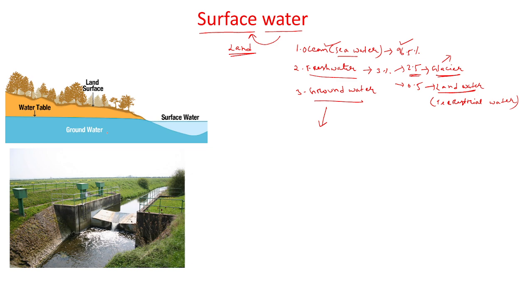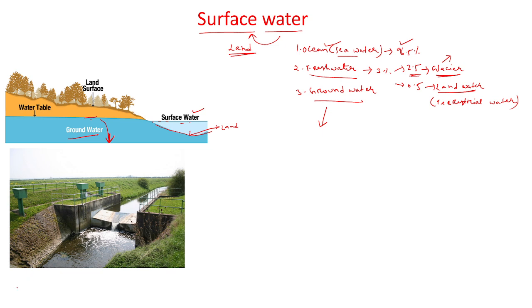Look at this structure. This is called the ground, that means this is the land. Below the land, the water that is present is called groundwater. This is called the surface water. Surface means it is present on the land. This one is the land, and the water present on it is called surface water. And the ocean, of course you know, is the water present in the sea, called ocean or sea water.